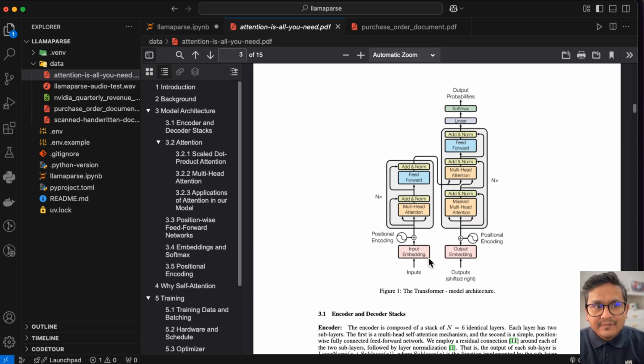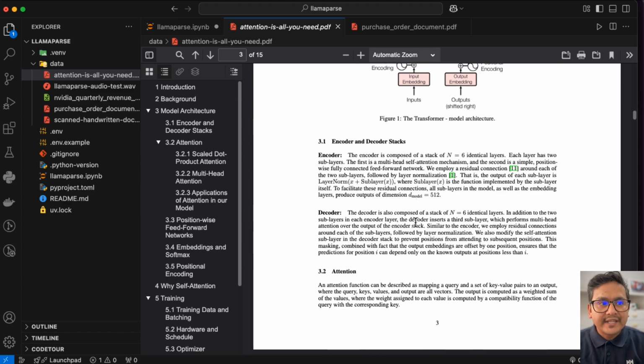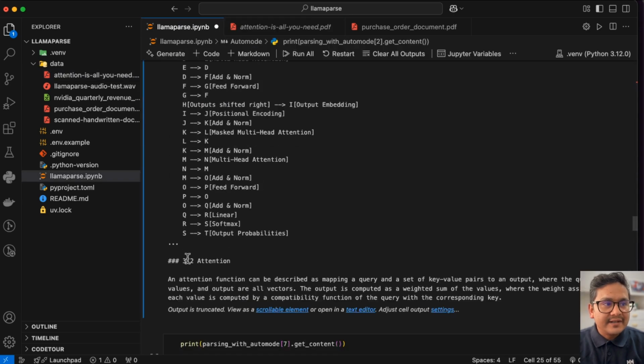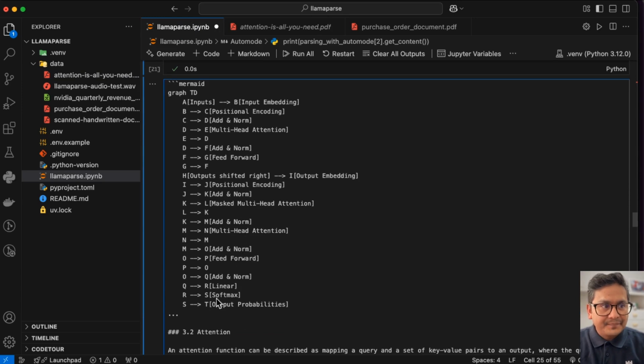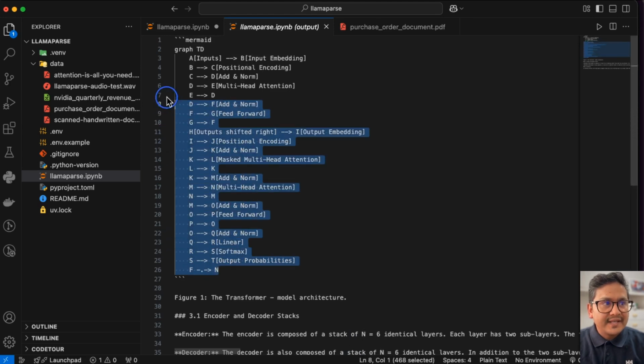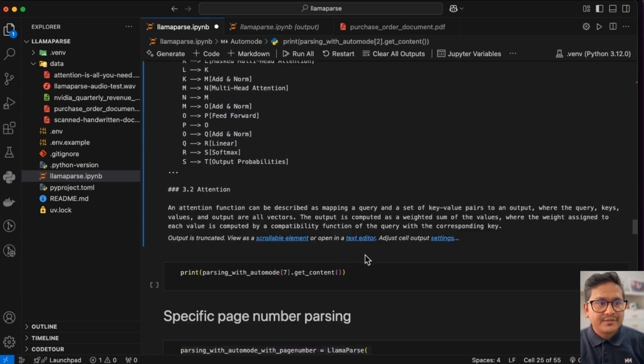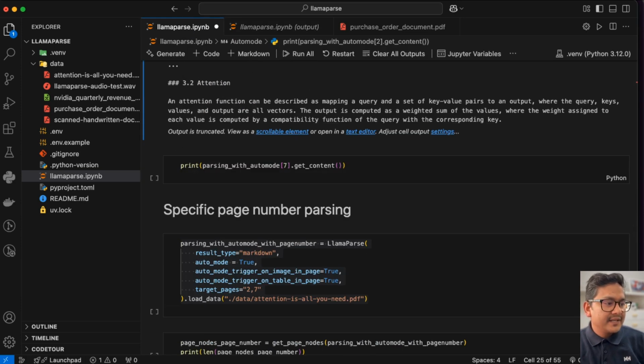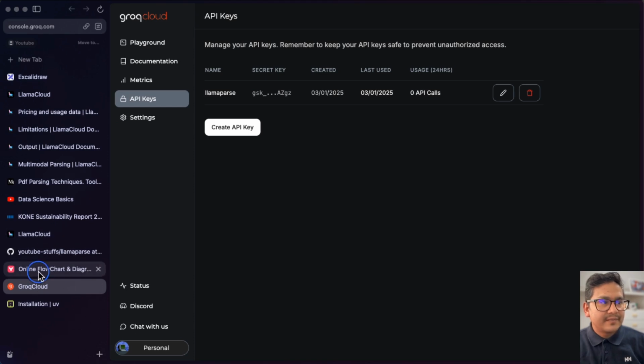So you can see this is being converted into the mermaid, and then there is this encode and so on. Same things here. The text is being extracted, and then the mermaid is being extracted here. So what I can do now, if I go to the text editor, this is the mermaid, right? Let's see if it works or not. You can just copy this and go to the mermaid viewer. I have it open somewhere in the UI here. So this is the mermaid viewer.